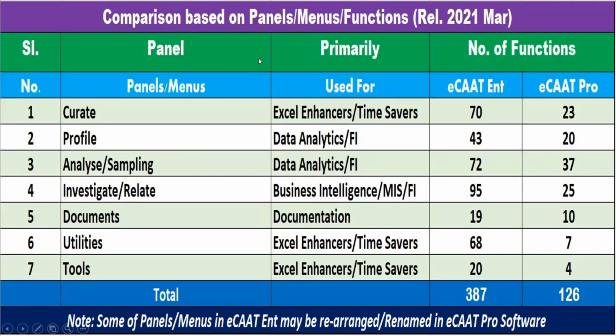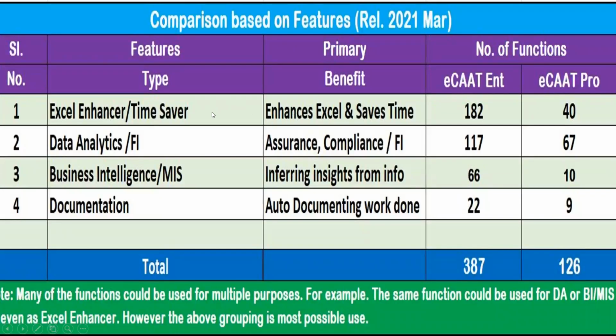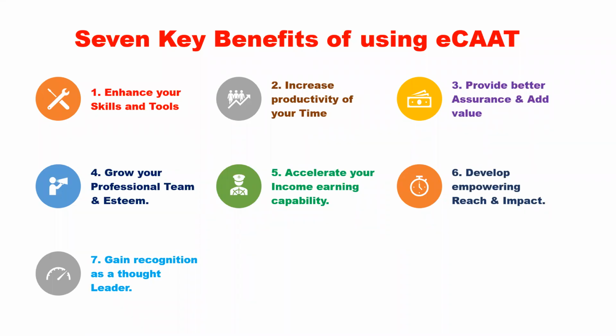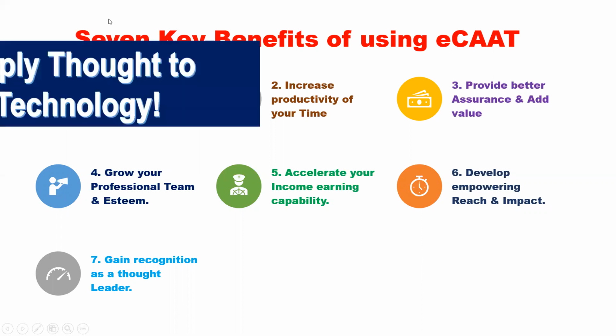Now, these are the key features of a data analytics software, especially ECAT, and they tell you what the types of panels are and what it is primarily used for. These are the features of what the analytic features in ECAT can do. We can use it for enhancing Excel. It can also be a time saver. You can perform data analytics and FI. You can perform business intelligence and MIS, and you can also perform documentation. These are the 7 key benefits of using ECAT. The basic or most important benefit is you will be able to enhance your skills and tools, which I'm going to demonstrate to you as we go on.